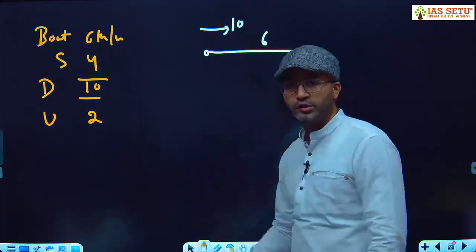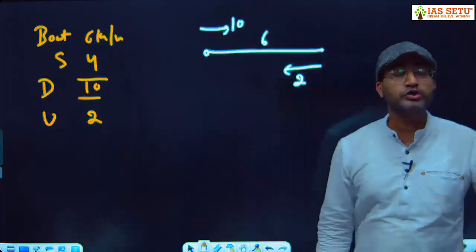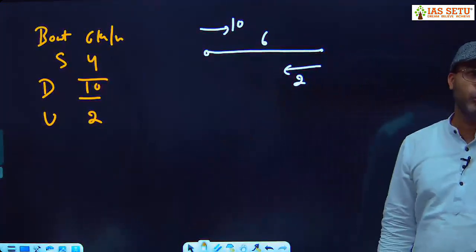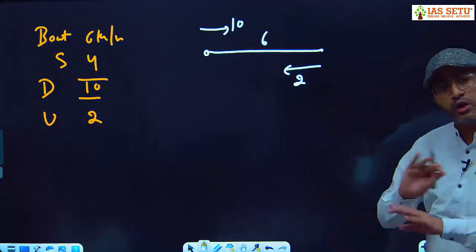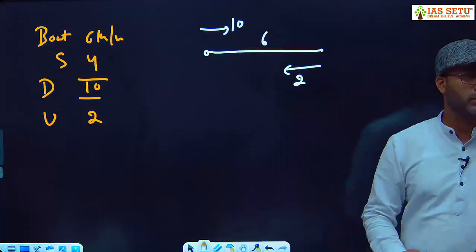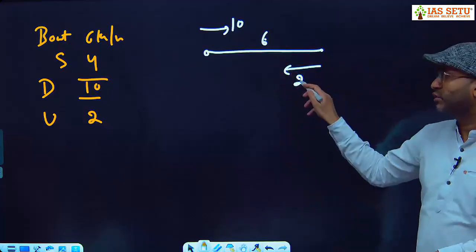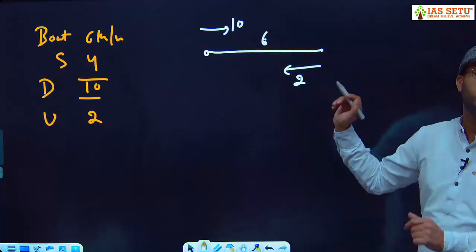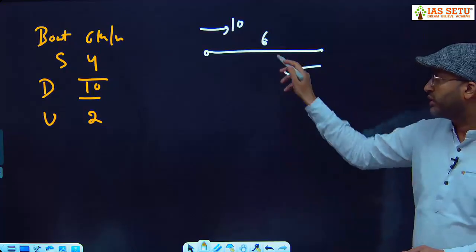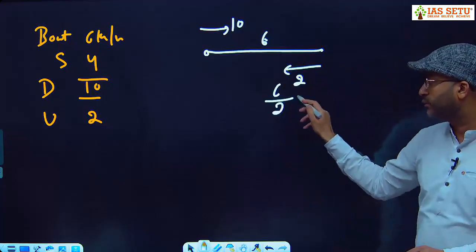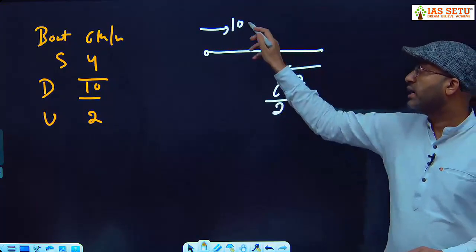10 से जाना, 2 से आना. And according to the question, how much total time I need? 2 hours. If it gives exactly 2 hours, perfect. Otherwise, it is wrong. But you think, you cover 6 kilometer at a speed of 2. 3 घंटे तो यही लग रहे हैं आपको. You are taking 6 kilometer at a speed of 2, you need 3 hours here, and 6 kilometer at a